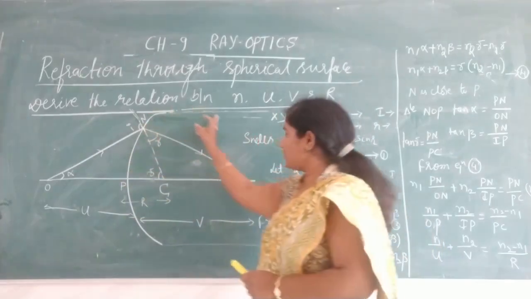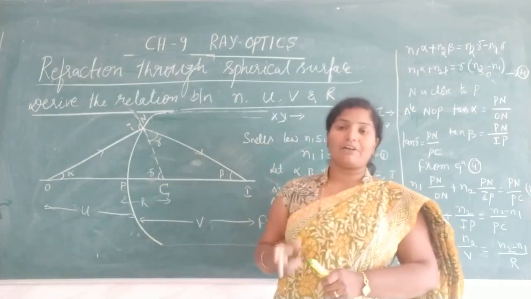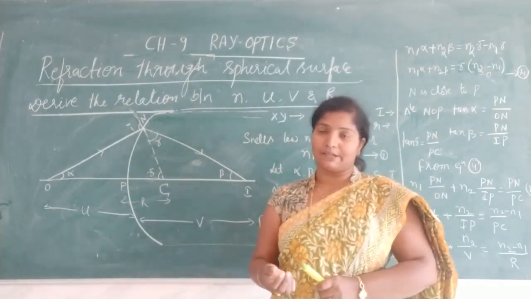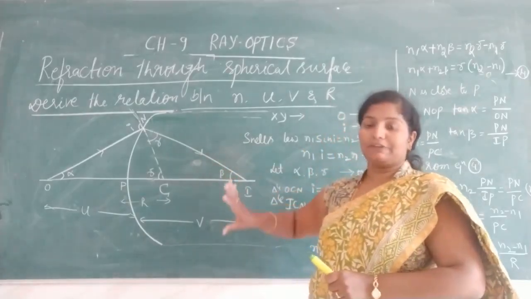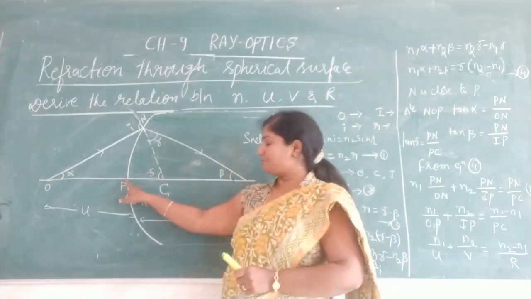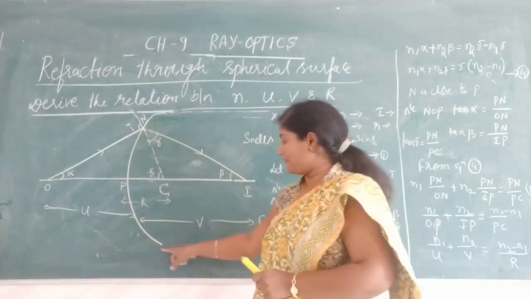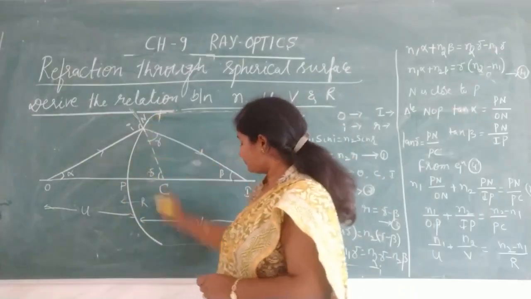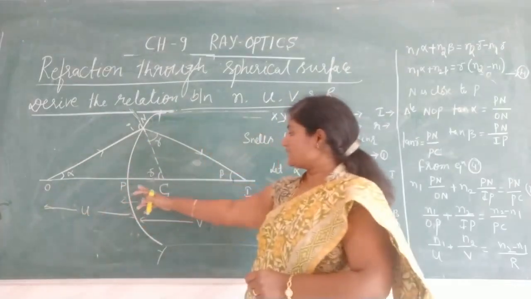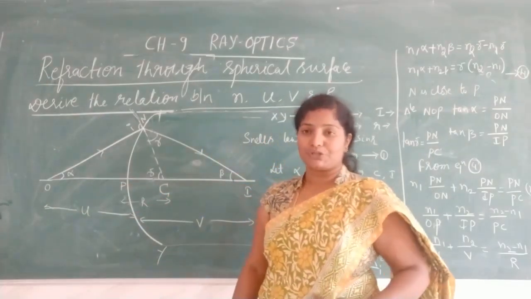See, if we draw like this it becomes a circle, and from that sphere we have taken one portion. Therefore we have two spherical surfaces, concave spherical surface and convex spherical surface. The definitions are the same. This point we call the pole, the midpoint of the spherical surface, and XY is an aperture and O is an object. The distance between pole and center of curvature is the radius of curvature. So all the definitions are same.